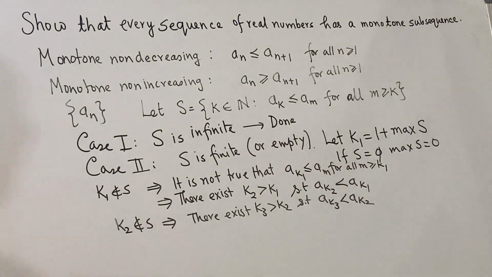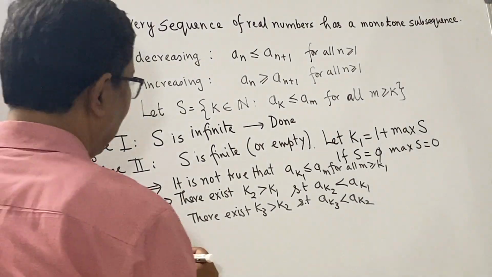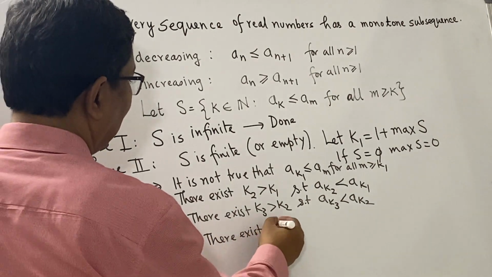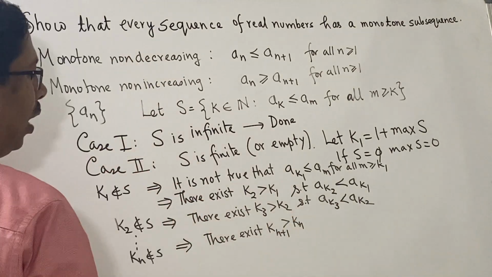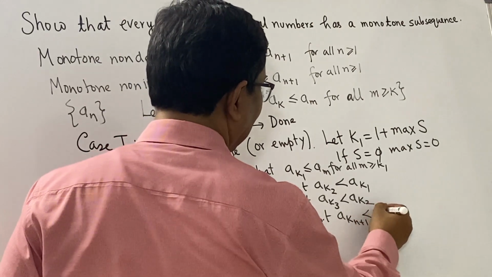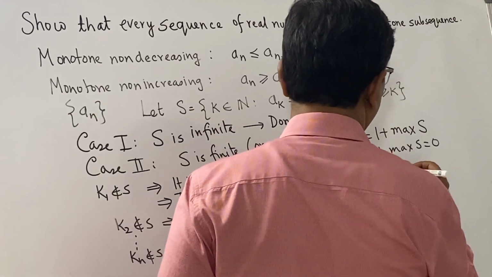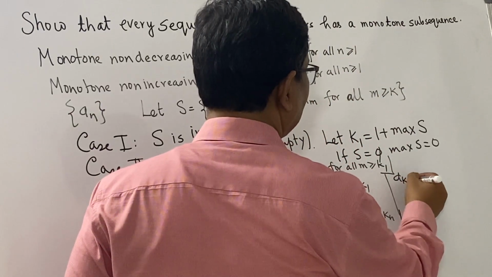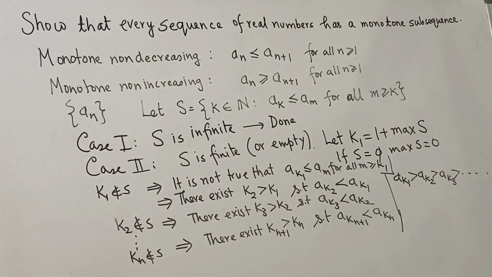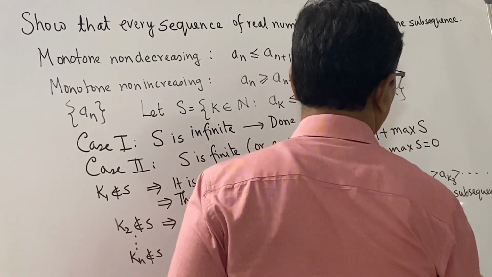And in this process, we would be able to generate a sequence k_1, k_2, k_n, etc. of natural numbers which has the property that there would exist a higher natural number, here we call it k_{n+1}, such that a_{k_{n+1}} is less than a_{k_n}. So, what have we done? If you see this step, we have created a subsequence whose highest term is a_{k_1}, then a_{k_2}, then a_{k_3}. So we have been able to get a decreasing subsequence of a.